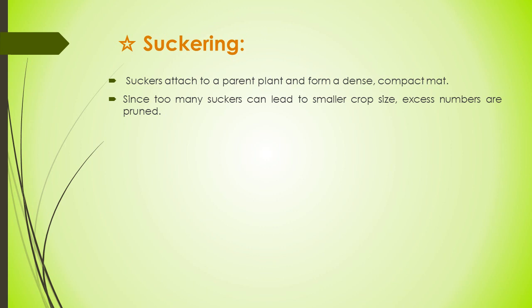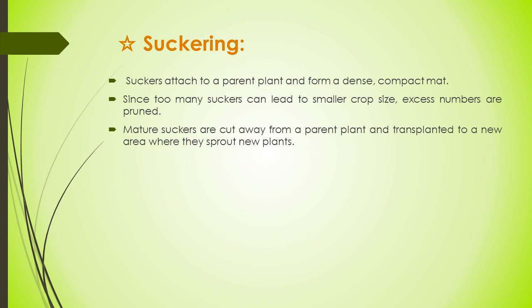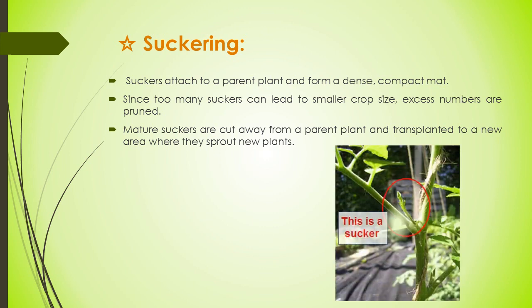You can see here the vertical growth coming from the lower main stem of a plant. Suckers are usually considered undesirable plant branches, because they sap the plant's energy. Suckers attach to a parent plant and form a dense compact mat-like structure, and since too many suckers can lead to smaller crop size, excess numbers are pruned, and mature suckers are cut away from the parent plant and transplanted into a new area where they sprout new plants.